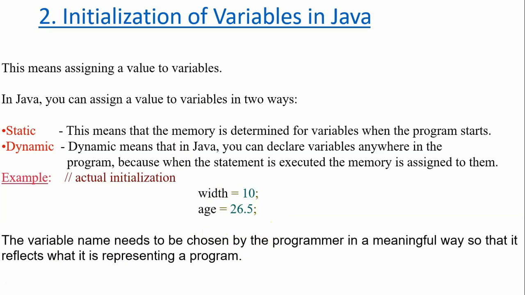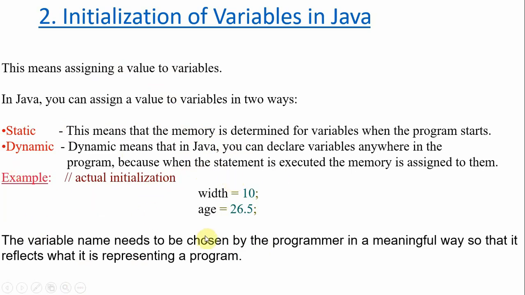Here we are initializing the data while the program is running. Initializing data initially is called static; initializing the data while the program is running is called dynamic.